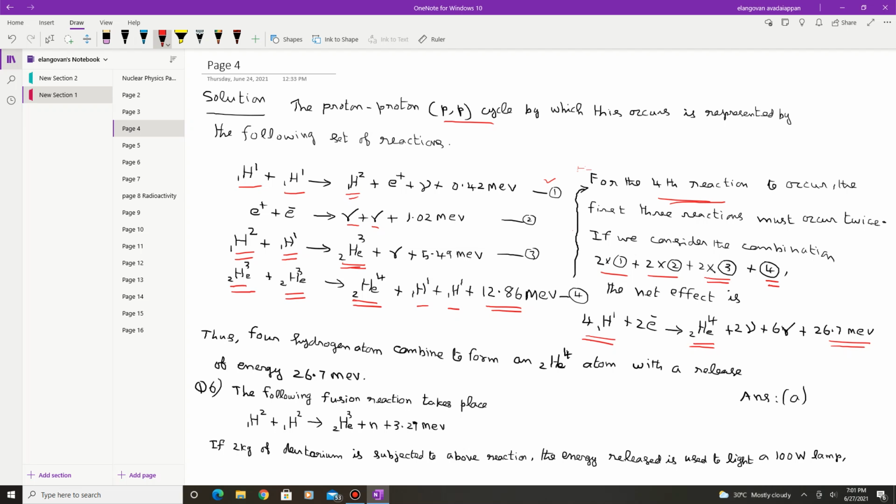So the energy released because of this fusion reaction is 26.7 MeV. 4 hydrogen nuclei give 1 helium nucleus with a release of 26.7 MeV. So these are the 4 equations.